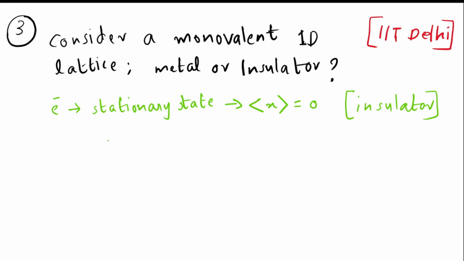Only when electron is moving, it is conducting. Current is there, right? Only when there is a motion of electron from one place to another, there is current flowing in a material, then only it can be called a conductor. So for electron to move from one place to another, its expectation value of position should not be equal to 0. For that, electron should be in a superposition of eigenstates.